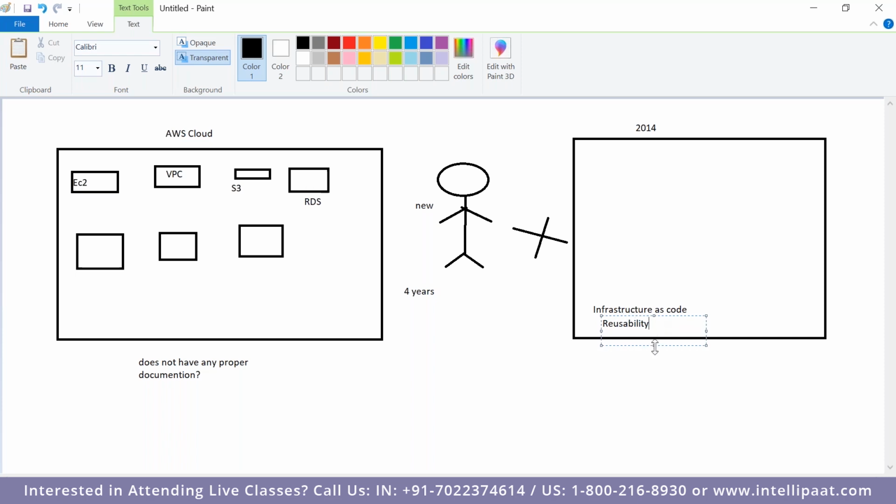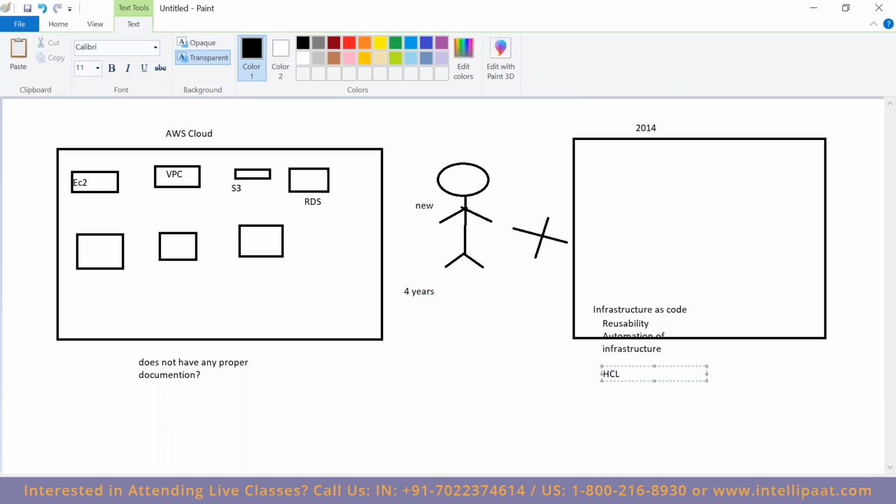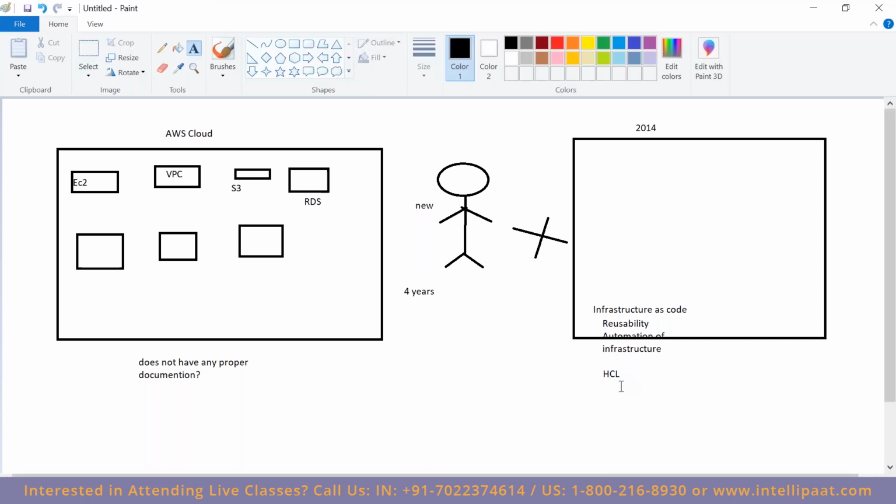And moreover, it brings in automation of infrastructure. And how is this code created? They call it the HCL language. The code which we write to create this environment is called HCL. How do we create it? We will see everything step by step. The use of Terraform is to code your infrastructure. That is as simple as that.